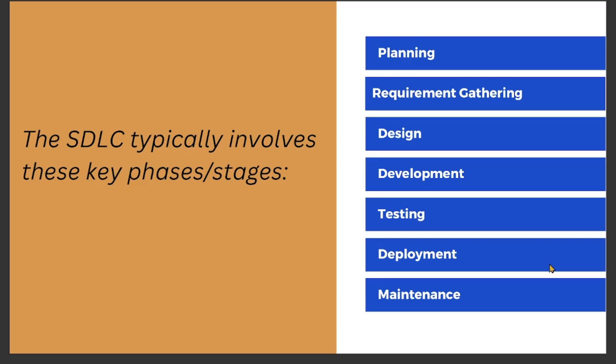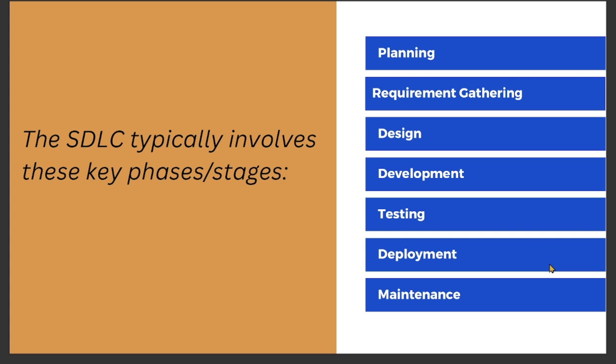So let's see the key phases of the SDLC. The key phases are the planning phase, where we plan for a software or we figure out a problem. Yes, we see a problem and that can be tackled via computer software. That's the planning phase. Then the requirement gathering. Once the problem has been identified, then how that problem can be addressed, what all things are required, how robust an application can be built for it, and how much scalability is required for that software if scale is required. All those things come into the requirement gathering part.